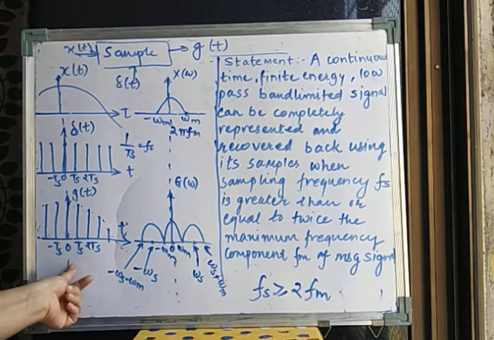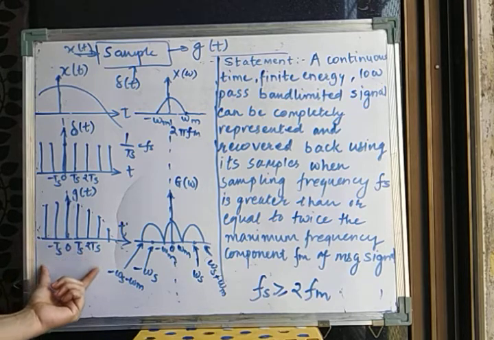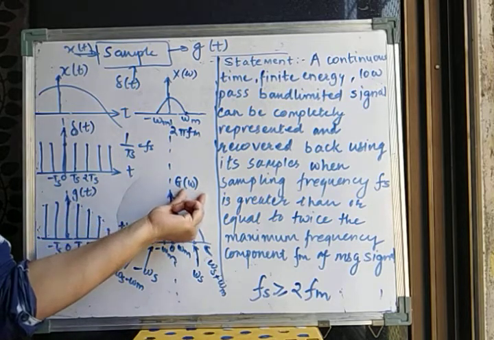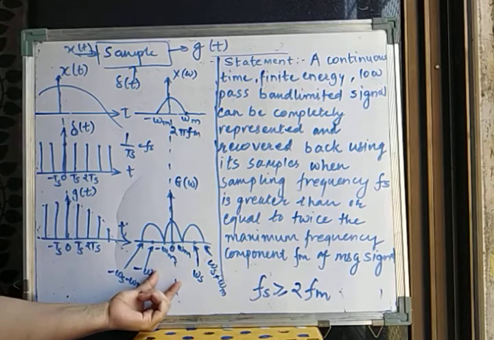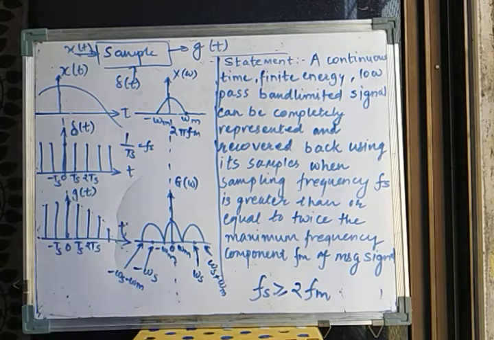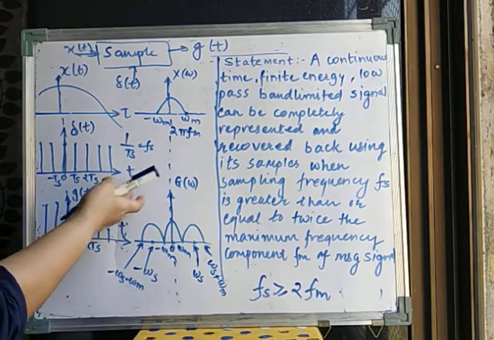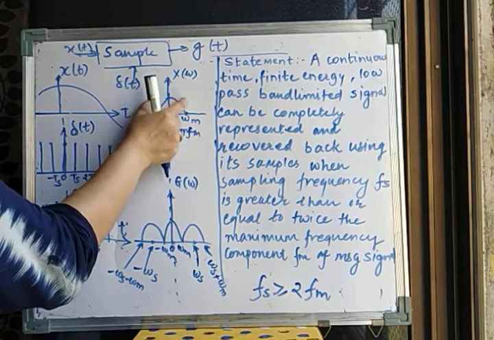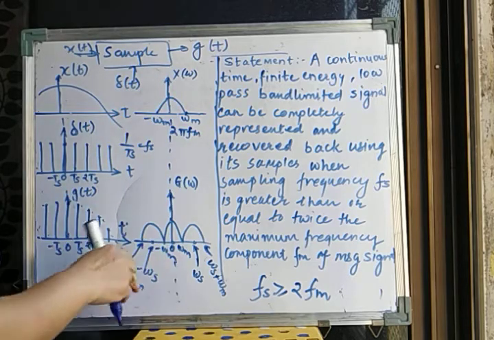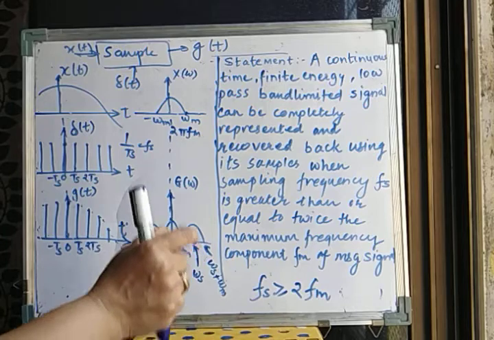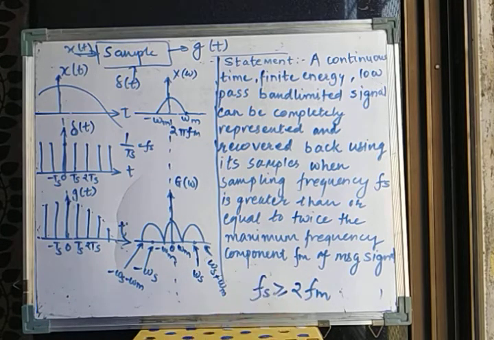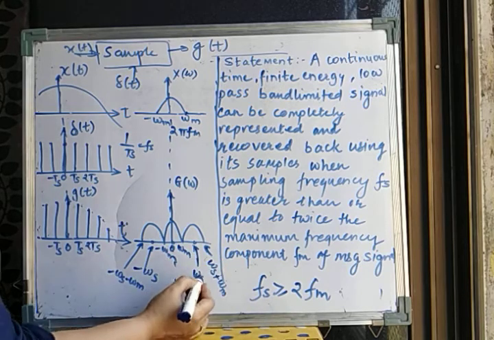Now if I just see this sampled signal in the frequency domain, if I take the Fourier transform of this g of t, this results into g of omega. And how does it result? This is the result. Now what is this? This is the frequency spectrum of g of omega. Here you can see whatever spectrum we were having for x of t, the same spectrum is there, but there are repeated spectrums. The same spectrum is being repeated. And with what frequency are they repeating? They are repeating at a frequency of omega s.